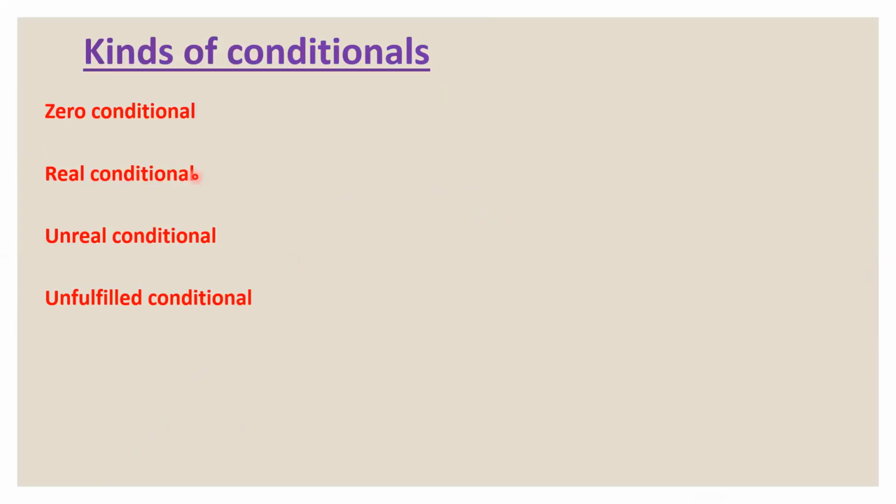Kinds of if clause conditional. So if clause conditionals are of four kinds. First one is zero conditional, second one is real conditional, third one is unreal conditional, fourth one is unfulfilled conditional. So let's discuss these four types of conditional one by one in detail.